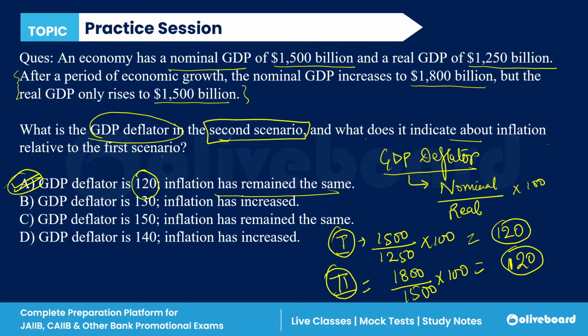Why? First of all, we have to calculate the GDP deflator: nominal upon real into 100. Right? Nominal is what? Real is what? Upon 100. We have calculated both scenarios and we get 120, which is the same in both scenarios. Same in both scenarios means the inflation is unchanged. And the GDP deflator is 120.